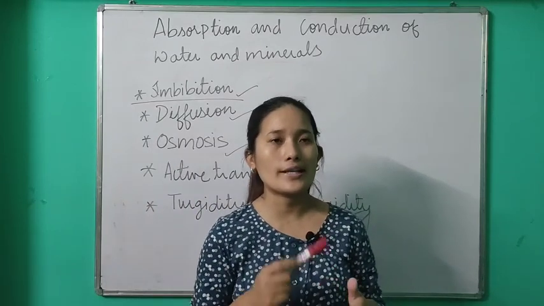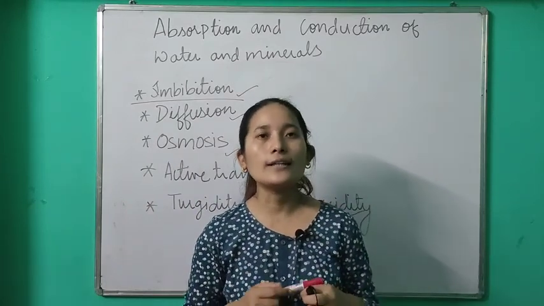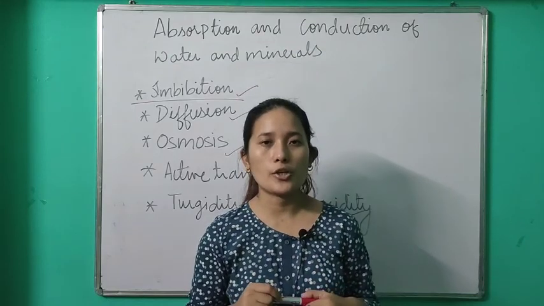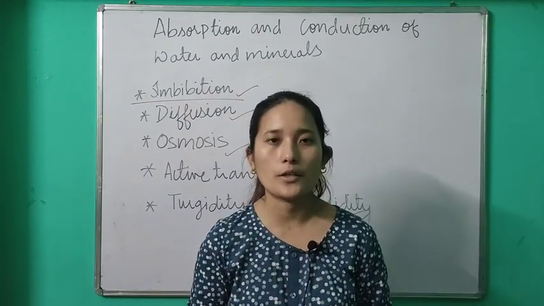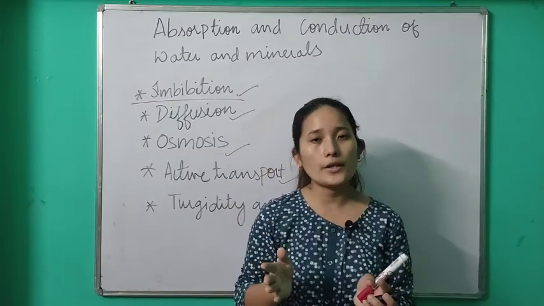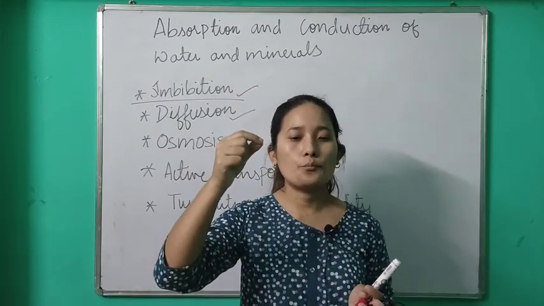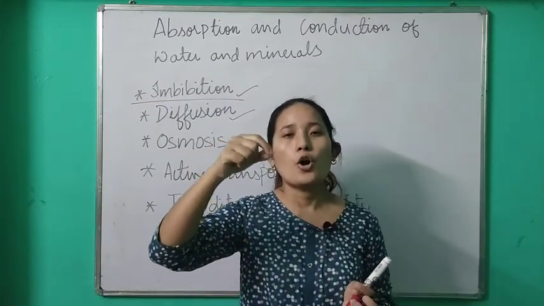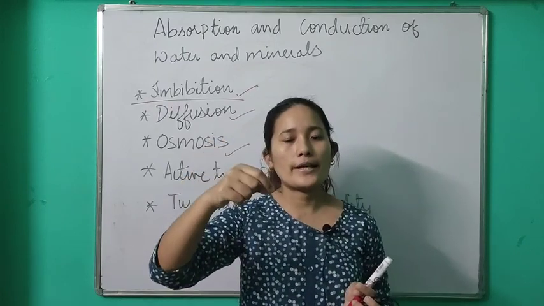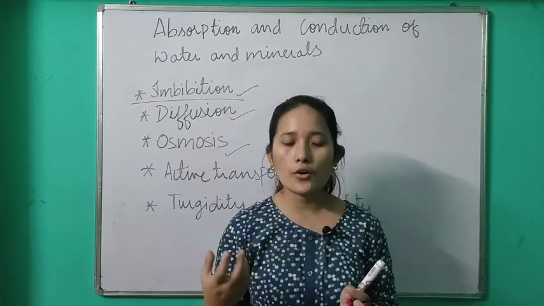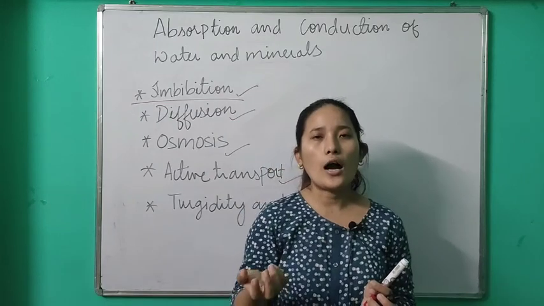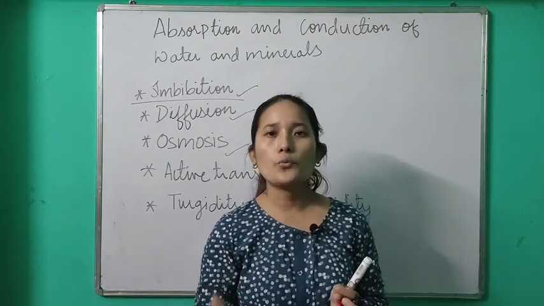I'll show you one experiment regarding this diffusion with potassium permanganate. What have I done? I have taken a beaker and dropped a few potassium permanganate crystals in a corner. After keeping it for a few minutes or hours, what will you be able to see?